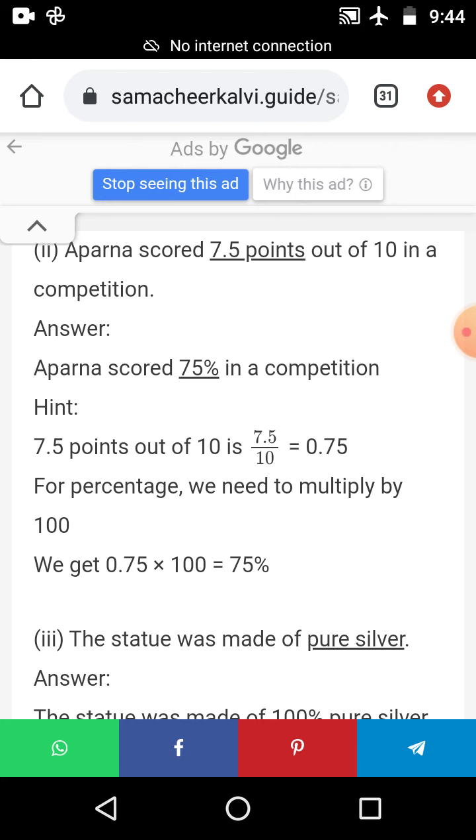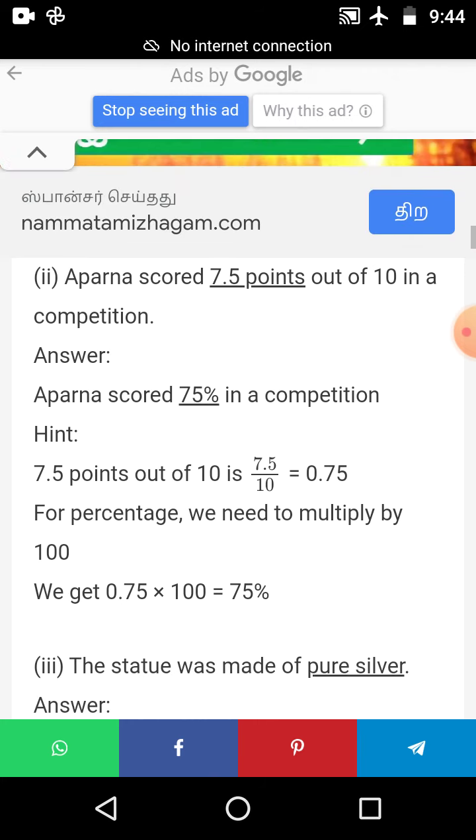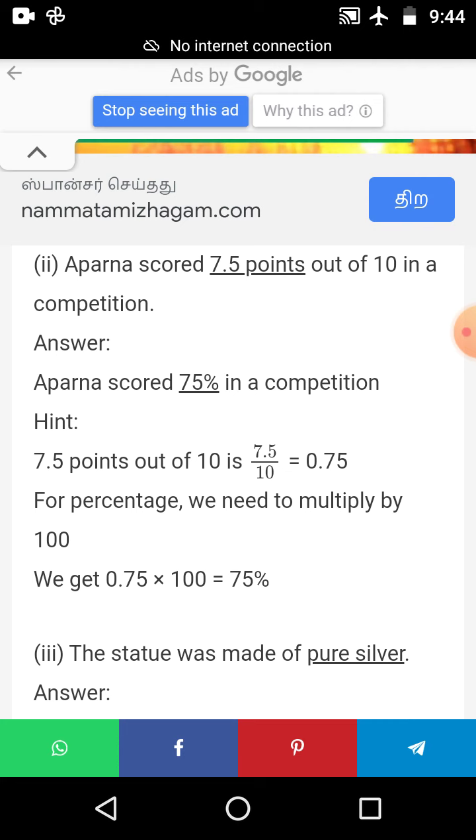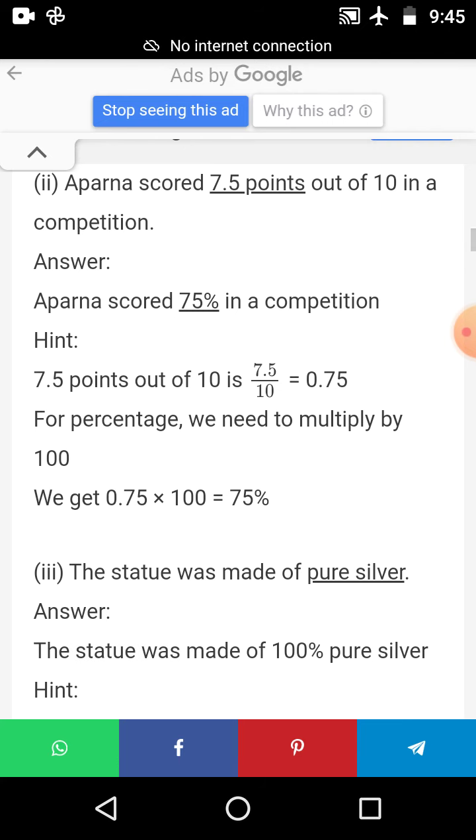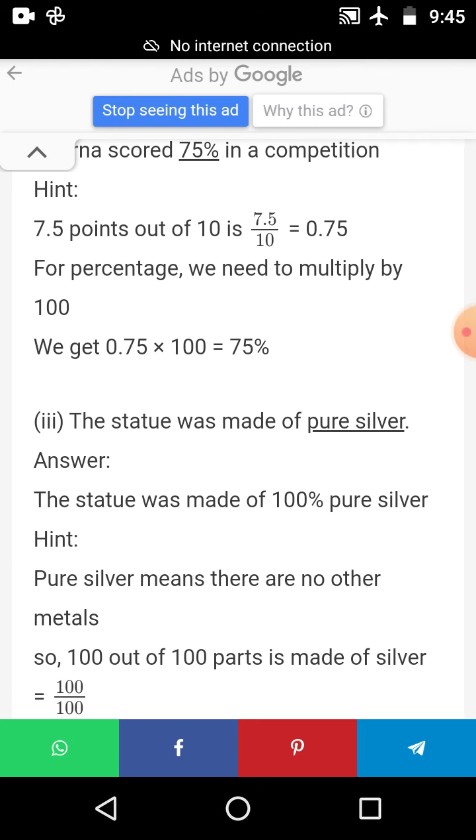We get 75%. You put 7.5 divided by 10 multiplied by 100, then you get 75%. Okay ma?